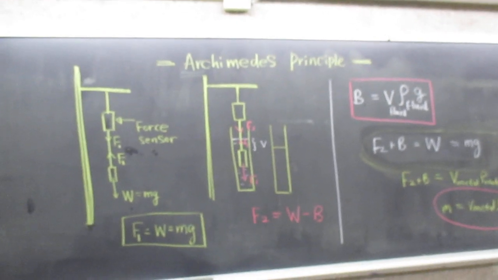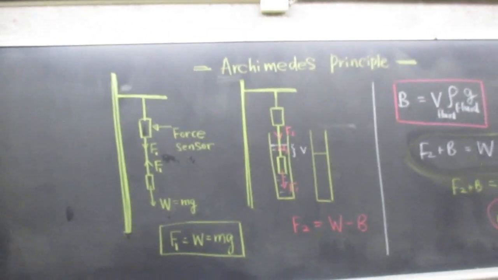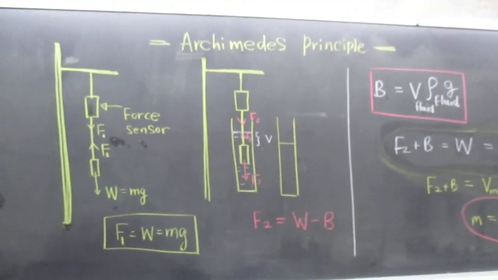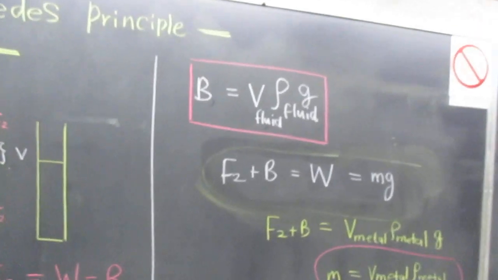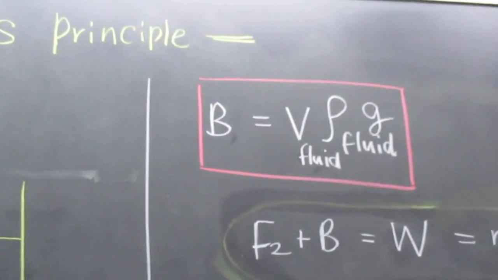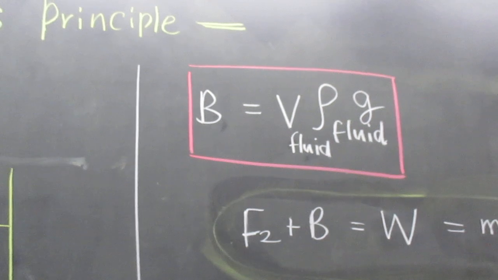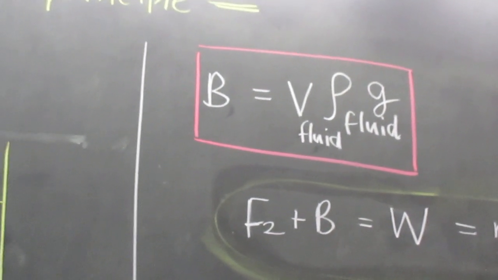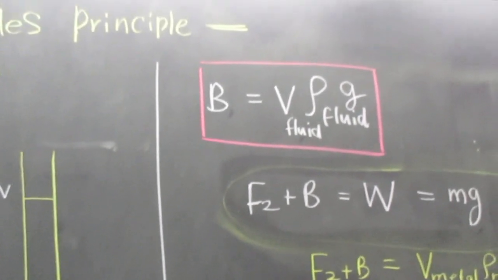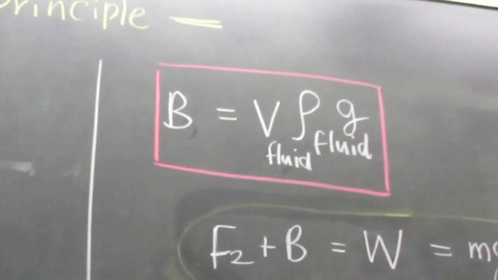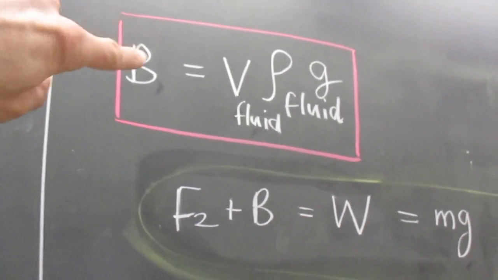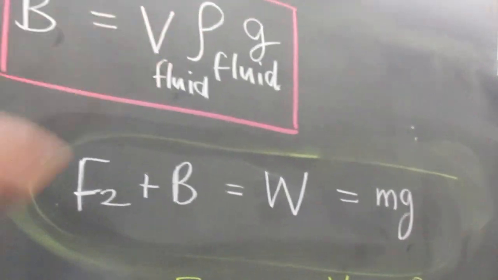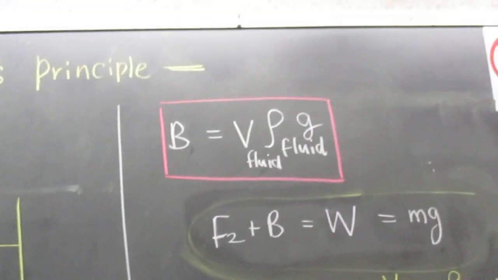All right, so this is Archimedes' principle, and the basics of Archimedes' principle is written here, but we can say it in words. It's the buoyant force is equal to the weight of a displaced fluid. So anytime anything is submerged, that's what the buoyant force, you can calculate it as. Now the weight of the displaced fluid is the volume of the fluid times the density of the fluid times g, the acceleration of gravity, 9.81 meters per second squared.